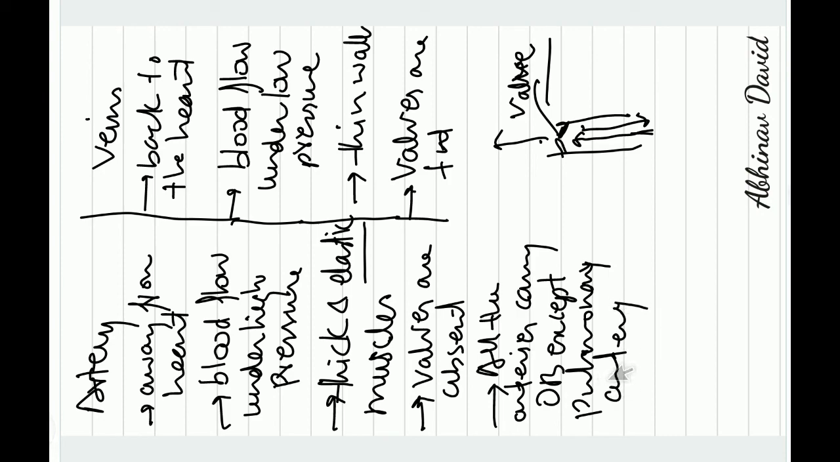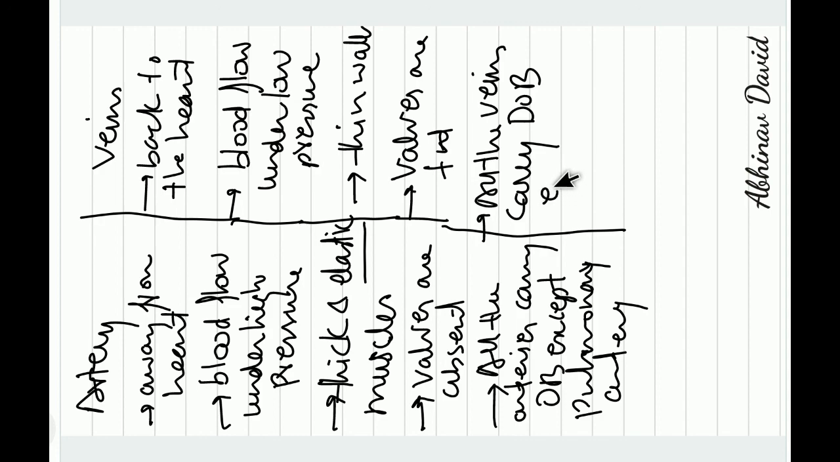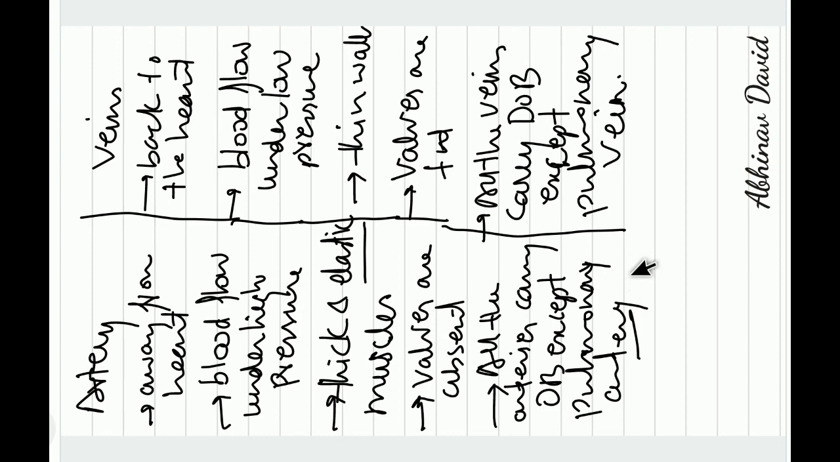And like that, all the veins carry deoxygenated blood except the pulmonary vein. So the pulmonary vein is the only vein carrying oxygenated blood, and the pulmonary artery is the only artery carrying deoxygenated blood. So these are the differences between arteries and veins.